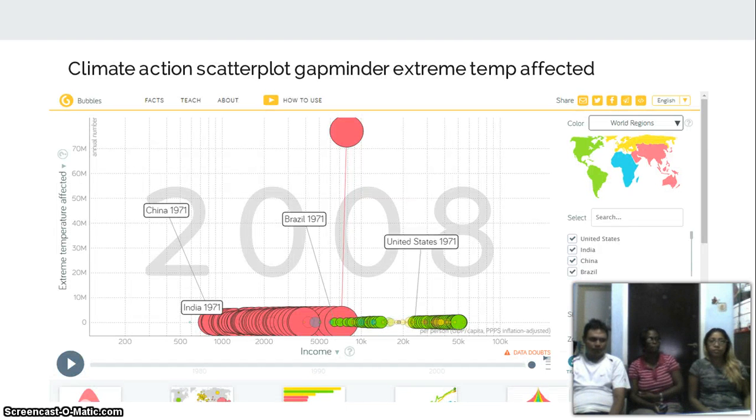Okay. The graph for the climate action scatter plot in Gapminder. You can see in China that the income increases, but for extreme temperature, there isn't any effect. However, in 2008, you see there's an effect, and that's because of the earthquake that China had. In India, they don't have extreme temperature also, but the income surely increases.